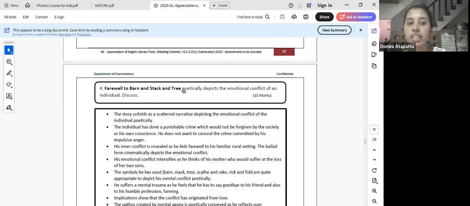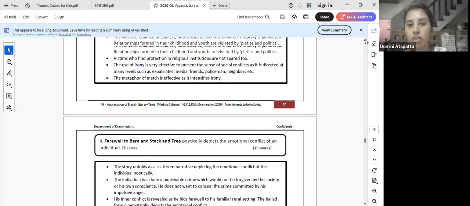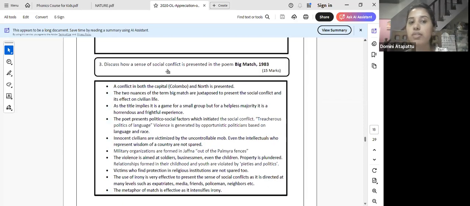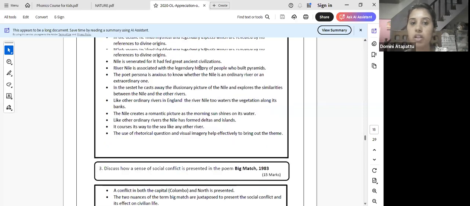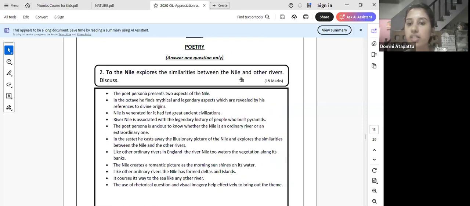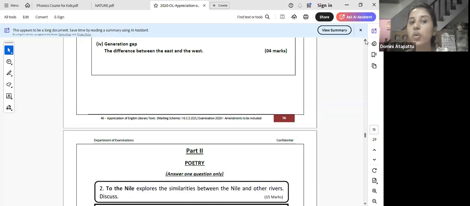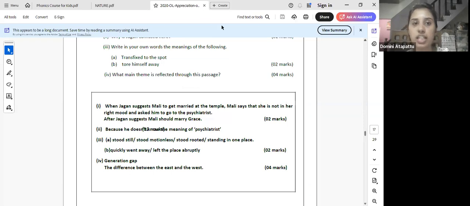Then farewell to Barnum country, emotional conflict of an individual, theme based. Big match, okay? Sense of social conflict, theme based. Similarities between Nile and the other rivers, once again, theme based. Right? So now I hope you have a solid understanding about the paper structure and all of that. Any questions about the paper structure? I'm not going to discuss the paper structure again.